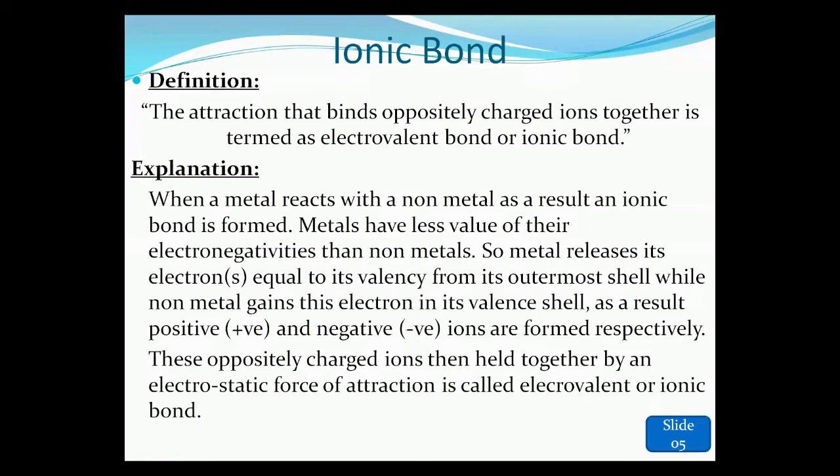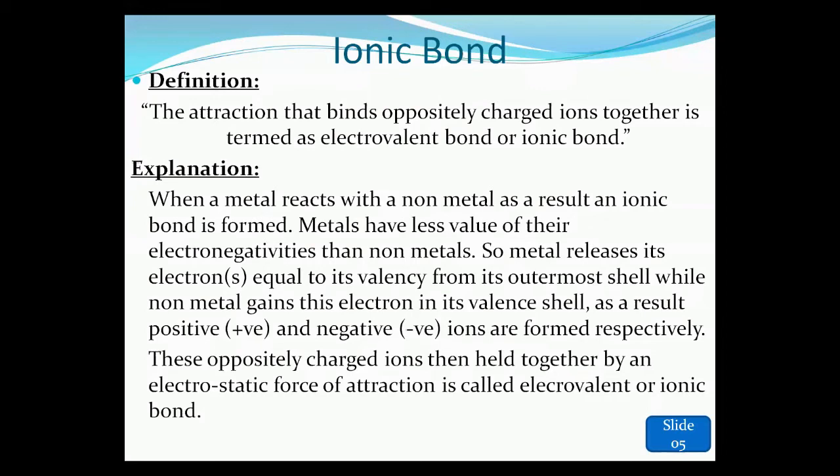According to the definition, charged ions are only possible when one atom loses its electron and the other atom gains it. As a result, positive and negative ions are formed respectively.